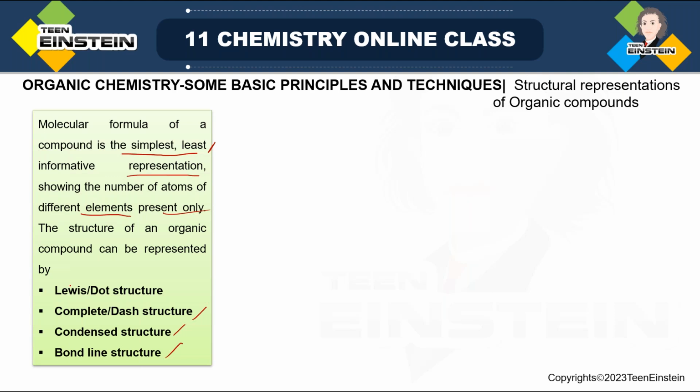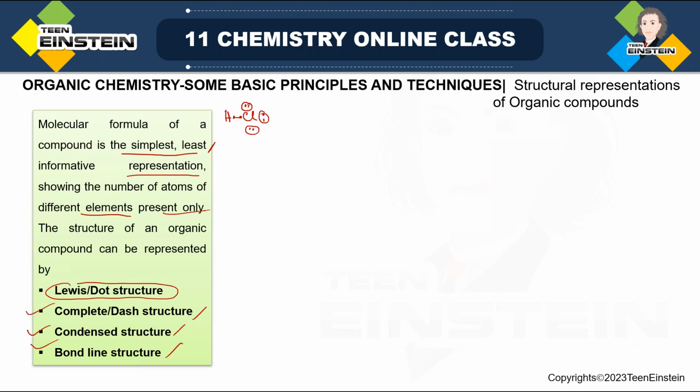But remember, the first one we will not go into the details, because this Lewis or dot structure is mainly used for inorganic compounds, where you can see all the bonding electrons and non-bonding electrons with dot signs. Just take the example of HCl. Here these 2 electrons, one is coming from hydrogen, another from chlorine, and chlorine also has 3 lone pairs, so we simply draw it like this. But for organic compounds, we do not use Lewis dot structure. So mainly we will focus on these 3.